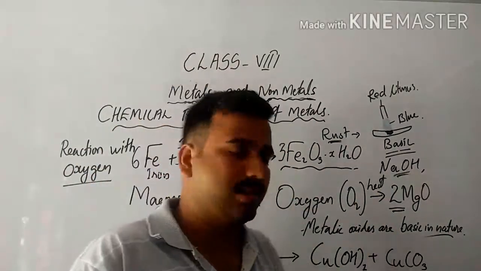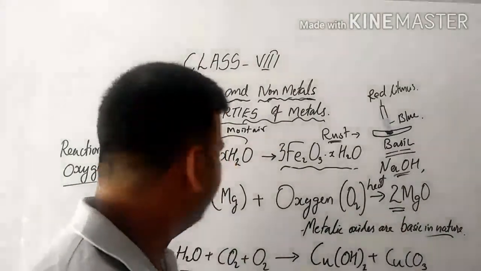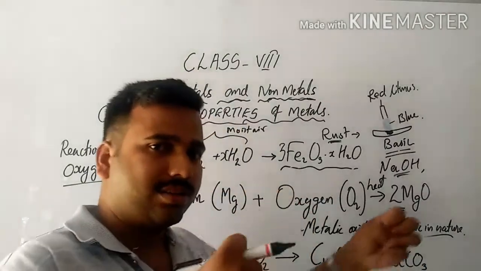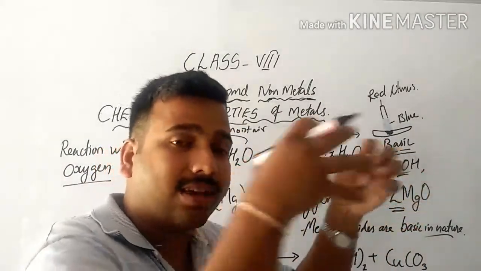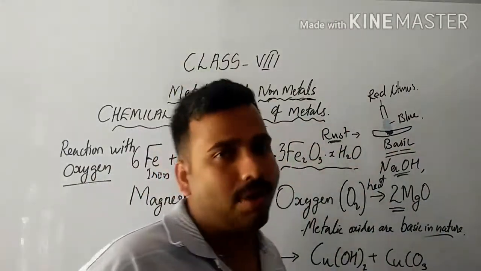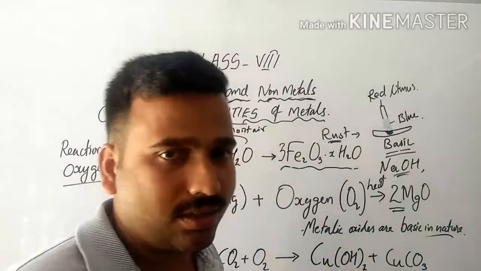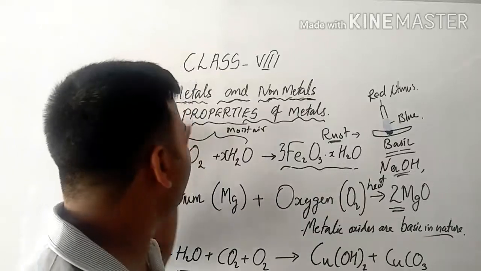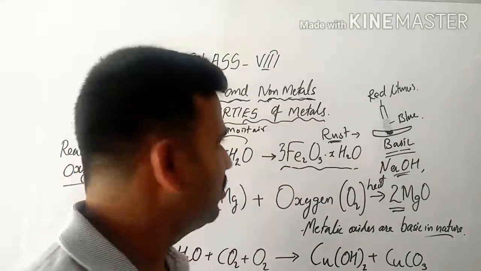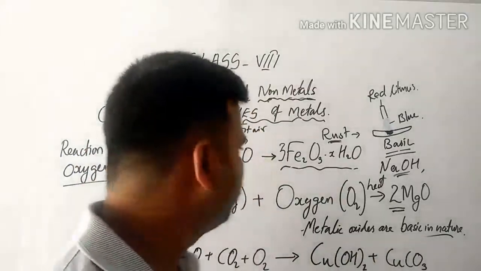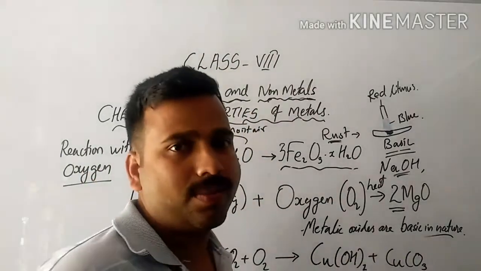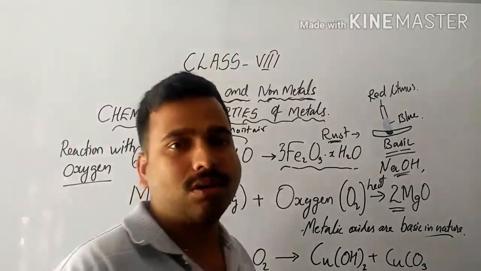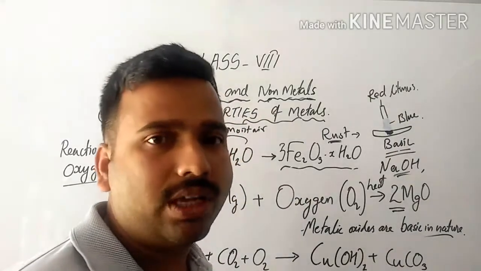Reactants have got their own properties. You can see the iron nail has got its own properties. Oxygen is a non-metal, it has got its own property. So metal and non-metal are now reacting, and as a result they combine so as to give a different product or a different chemical substance. Such changes are what we are discussing in chemical properties of matter, especially when we discuss metals. Similarly, as I told you, carbon, which is a non-metal, sulfur, which is also a non-metal, and phosphorus, all these react with oxygen so as to form the corresponding oxides.